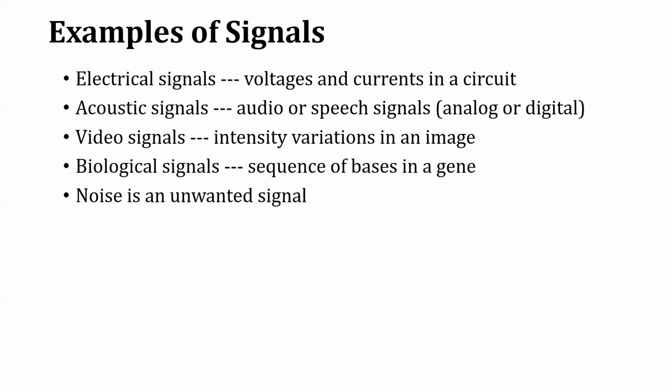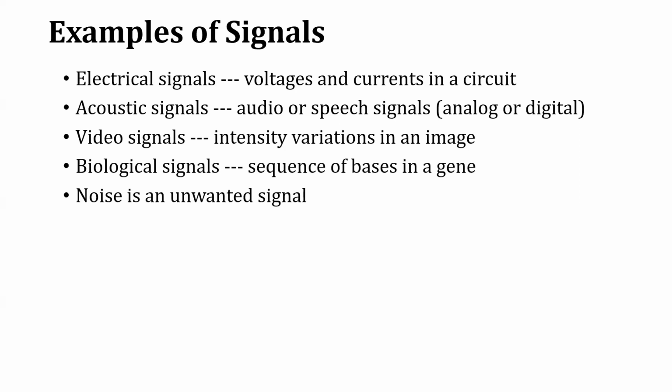Let us look at some examples of signals: electrical signal, acoustic signal, video signal, biological signal, and noise is also a signal. If we take an electrical signal, the voltage and current passing over an electrical circuit is called an electrical signal.